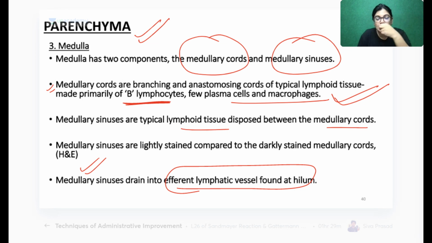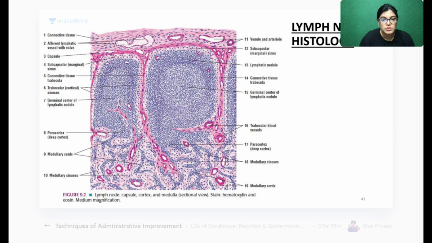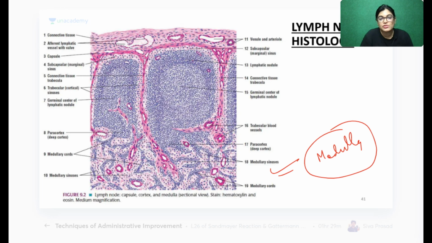Ma'am, what is an anastomotic cord? Anastomotic cord means that in the medulla area there is a network of lymphatic tissue, B lymphocytes and macrophages, forming an anastomosis. Let me show you. Can you see here, my dear friends? This part is the medulla. The structures lying in the medulla are glomeruli-like and make groups.